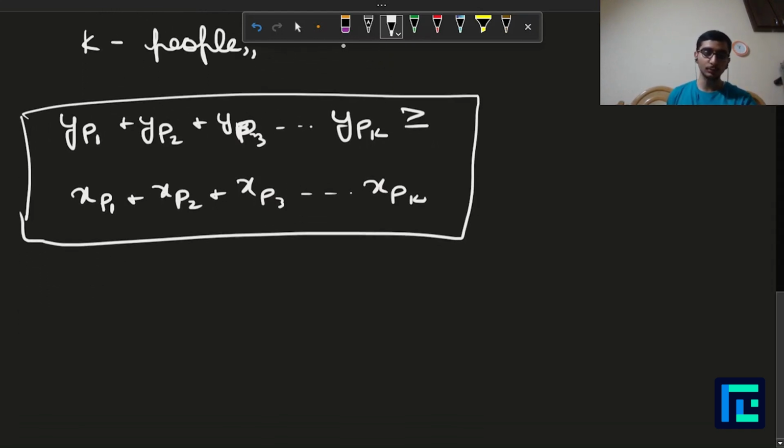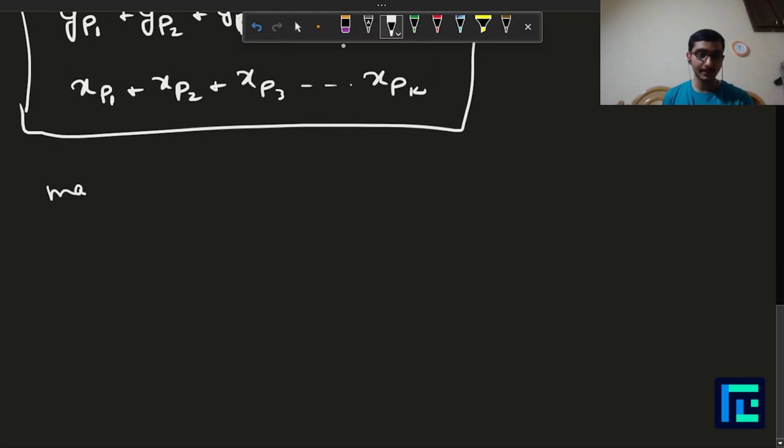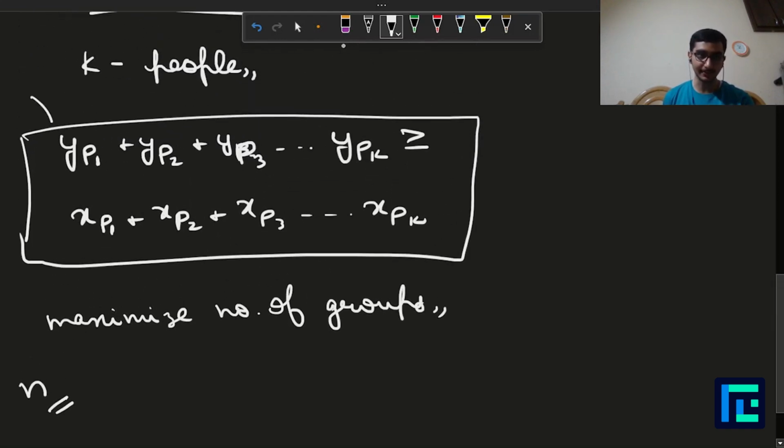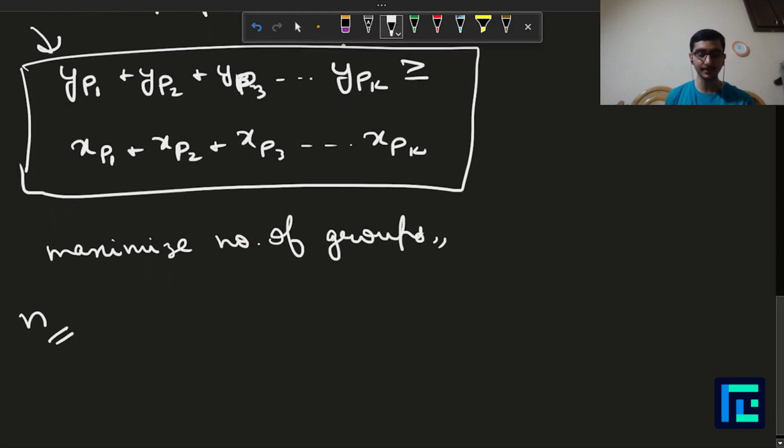Now what you have to do is maximize the number of groups, right? So you have n people, at least two people should go on a single day following this given condition, and you have to maximize the number of such groups.